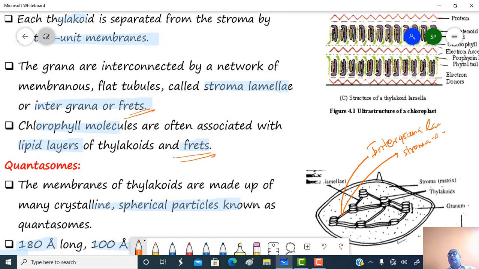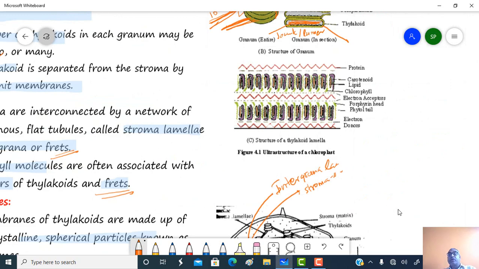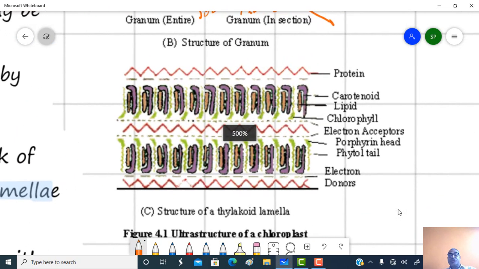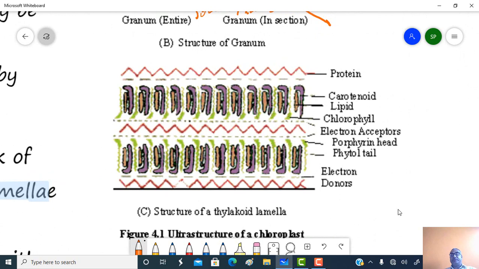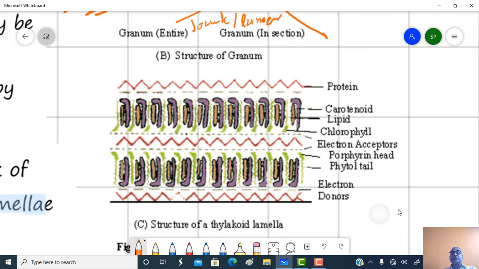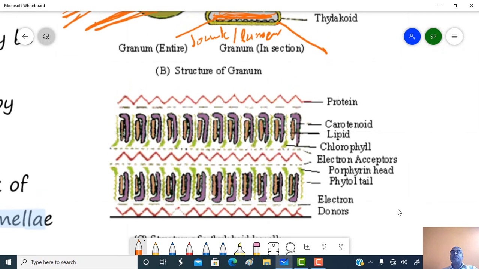Just see this one figure. This is a structure of the thylakoid membrane or thylakoid lamella. As mentioned here, the thylakoid is two unit membranous.